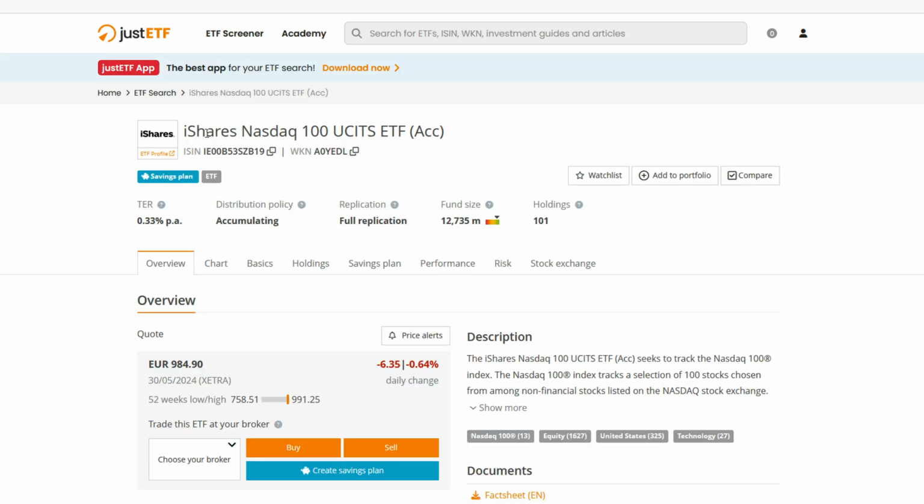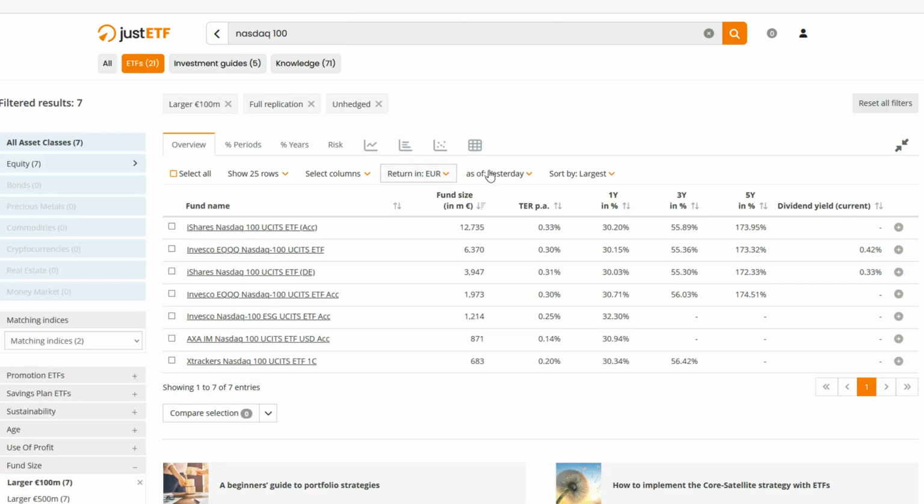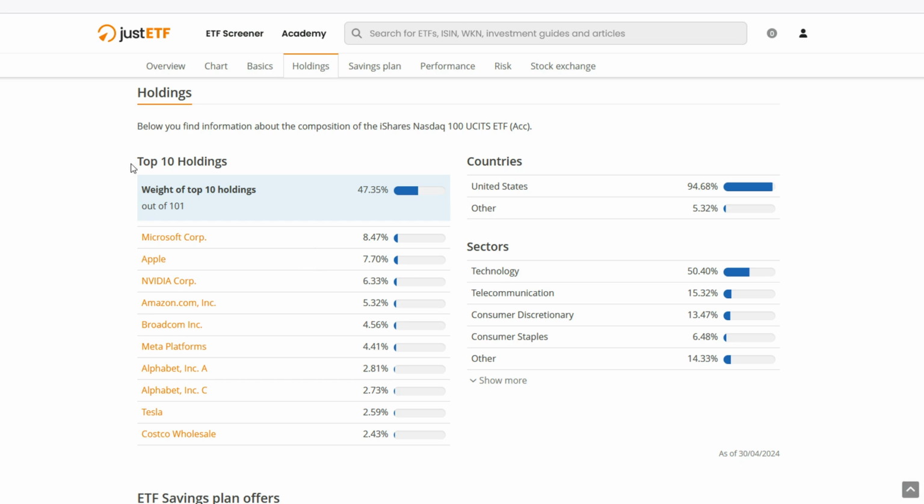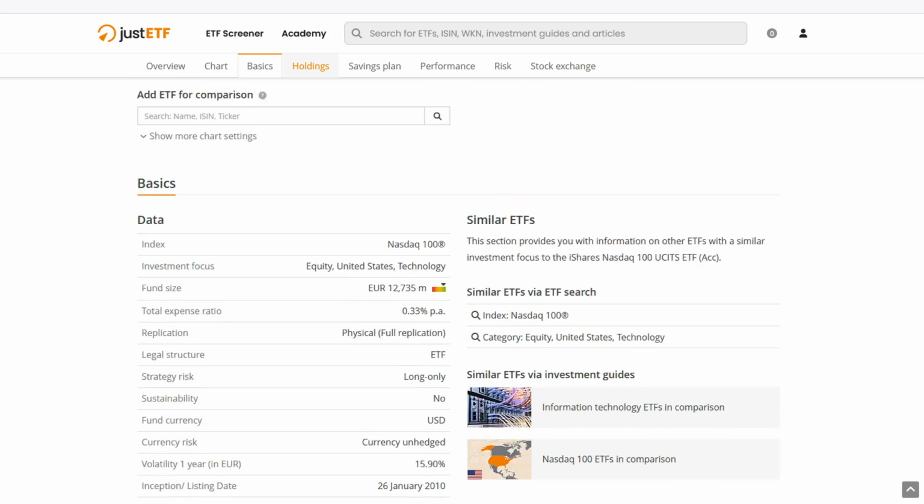So first is the iShares NASDAQ 100 UCITS ETF. iShares means that it's owned by BlackRock. The total expense ratio is 0.33%. So as you can see, it is the most expensive one, and it's also the biggest. Now, I'm not going to focus a lot, at least, on the holdings because they are the same. I mean, it's the same ETF following the same index.